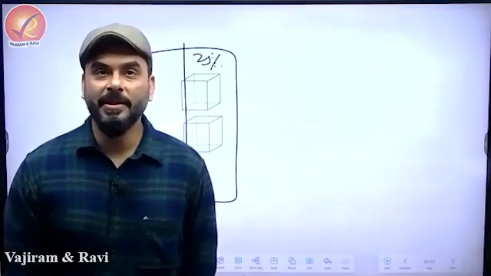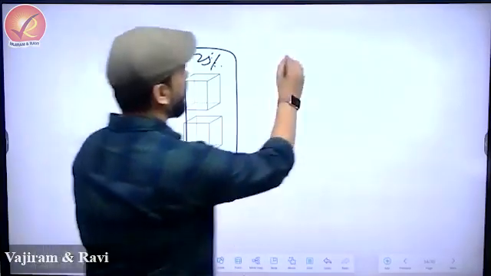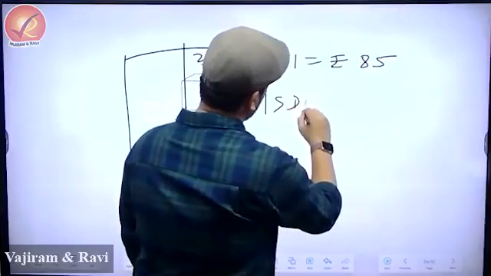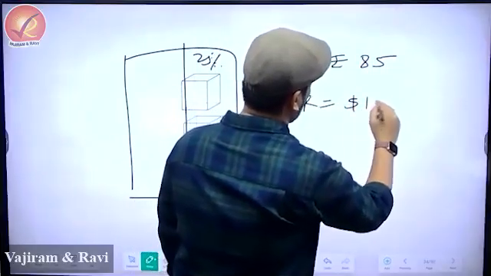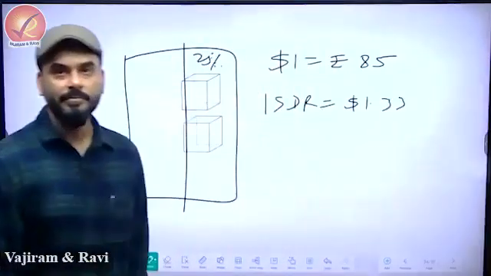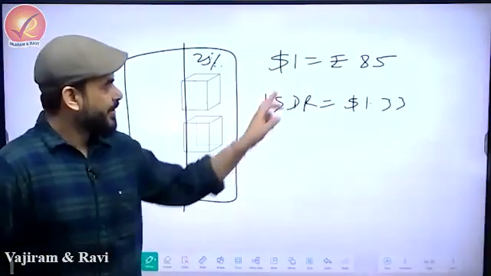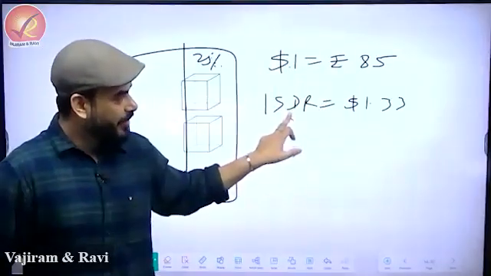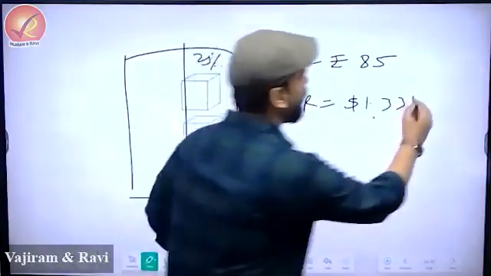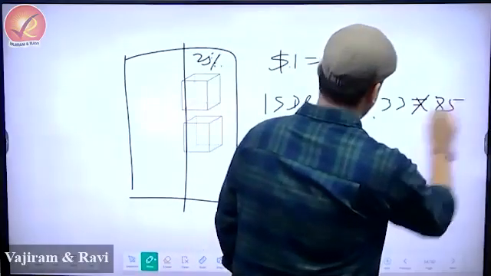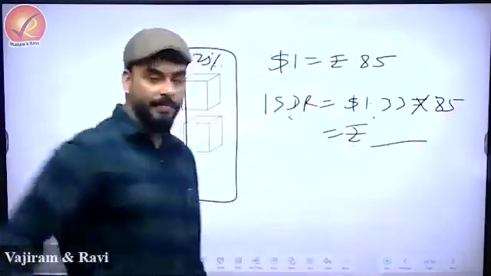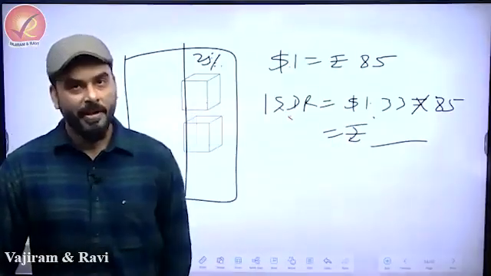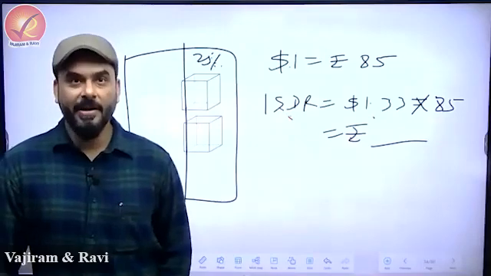Which slide do you want to see? Simple. So $1 is equal to rupees 85. 1 SDR is equal to $1.33. So what you need to do is, you need to just use the simple process of multiplication. You can convert this as SDR is in dollar only. If you multiply it by 85, you can convert this whole thing into rupee. You can easily find that SDR is equal to how much of rupee. Okay. Yes, definitely Rajan, it will be different.